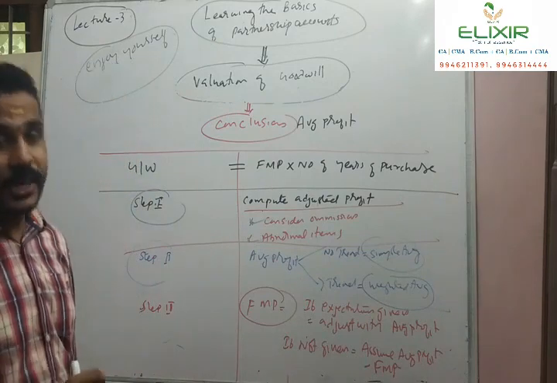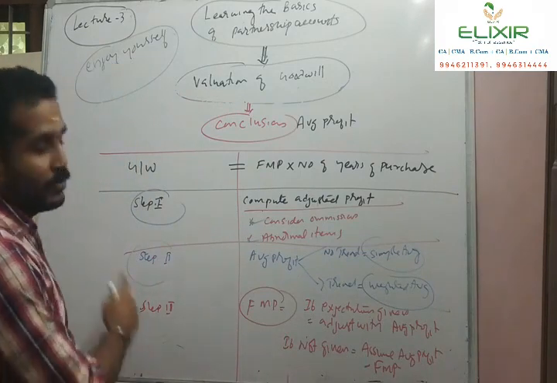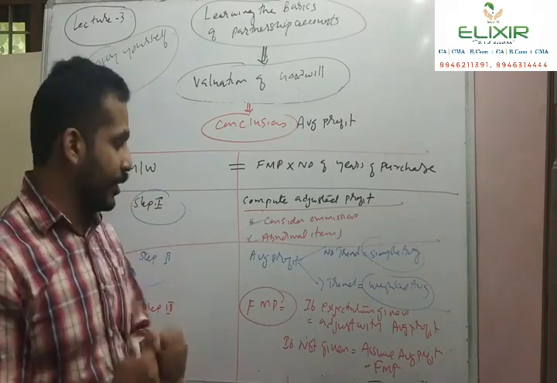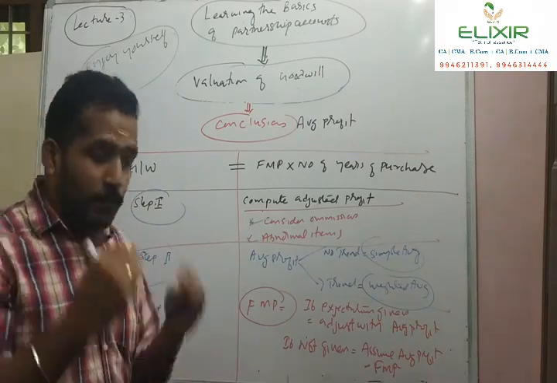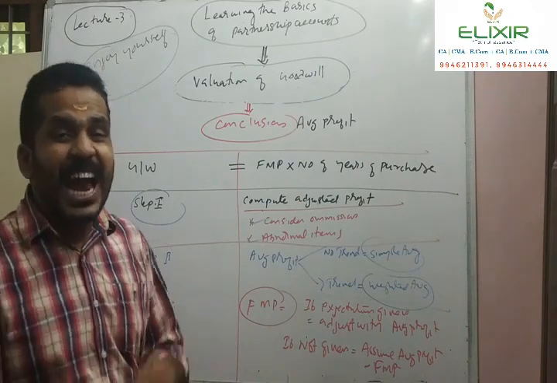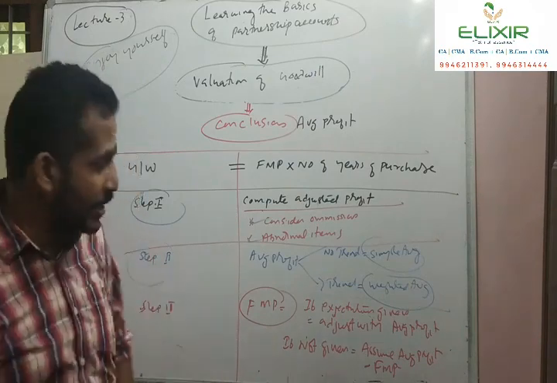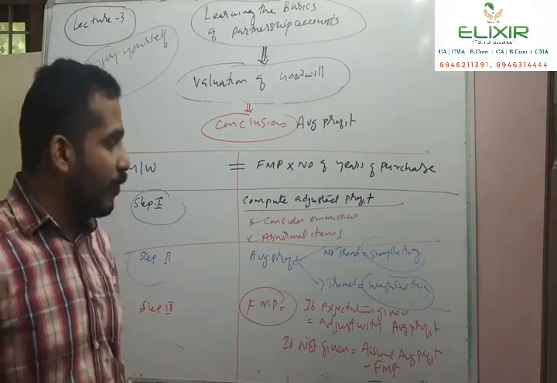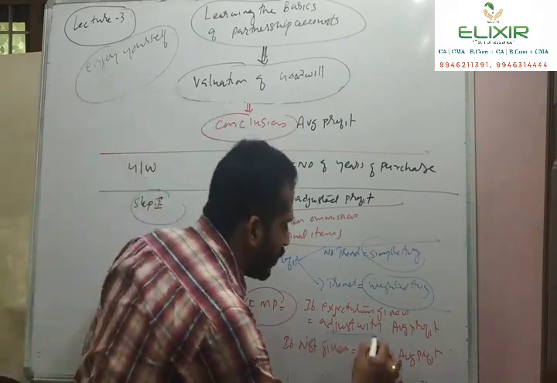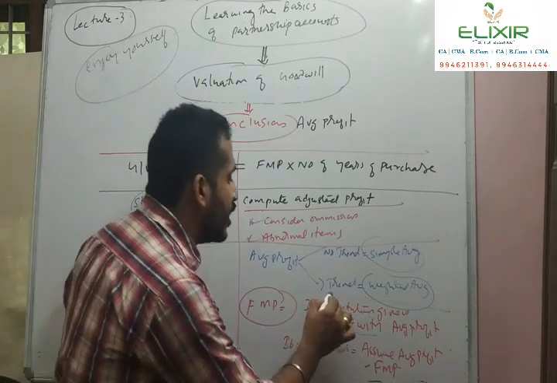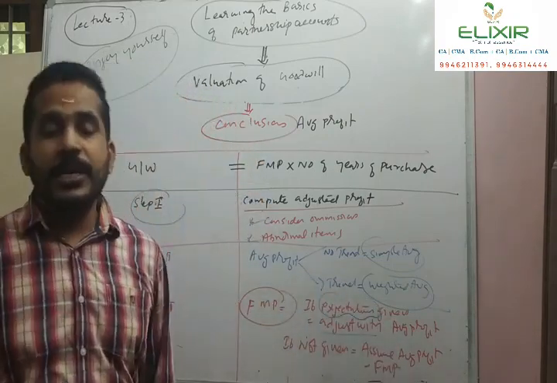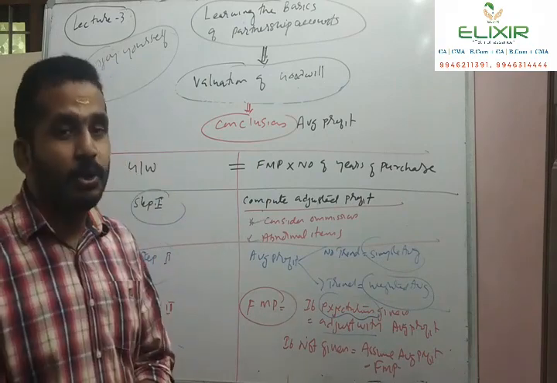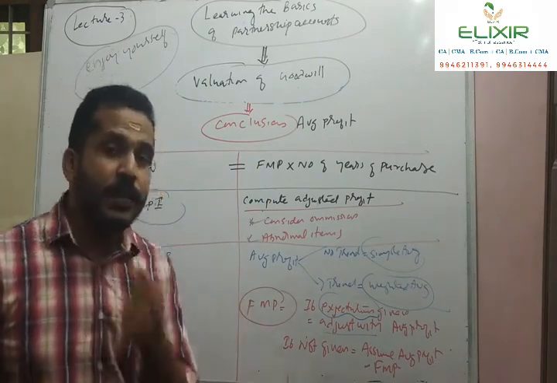Then after calculating the average profit, in step 3 the future maintainable profit has to be ascertained. What is future maintainable profit? The profit that is expected had the organization continued to exist. And how do we calculate this? From the average profit, we adjust the expected income and expected expenses to arrive at the future maintainable profit.